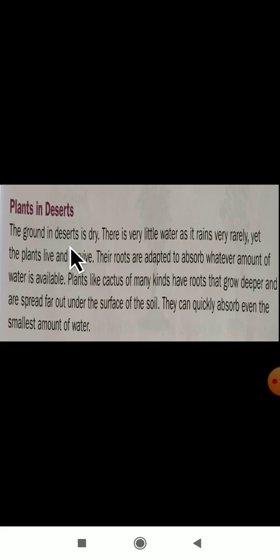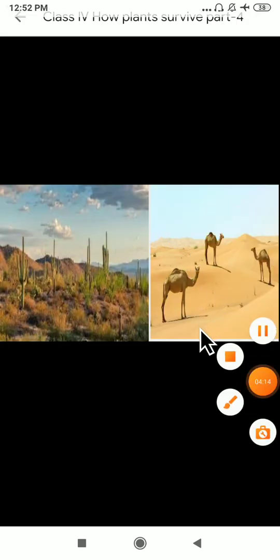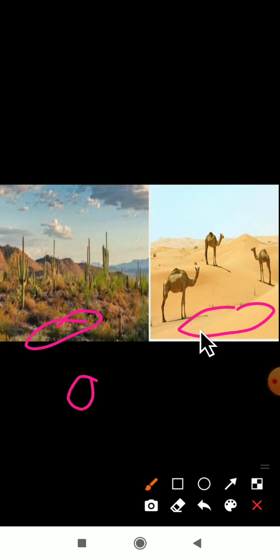The ground in a desert is dry. Dear students, can you see here? This whatever is there is the ground part. The deserts are dry here. You know what is the meaning of dry? There is no water. We call it a dry area.